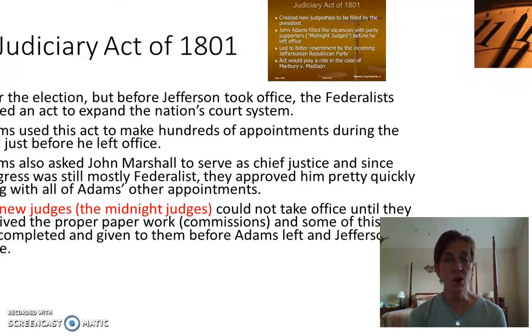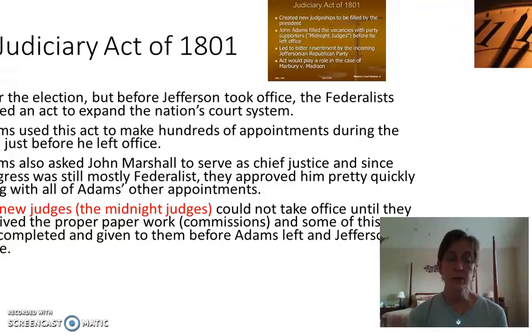Now, they cannot take office until they get the proper paperwork, and a lot of them did not receive the proper paperwork before Adams left office. This is his final scandal. Probably he should have kind of waited until the new president took office to let that guy put the judges in place, sort of like President Obama did with the Supreme Court appointment, although that's just one judge. But seriously, he probably should have waited instead of scrambling to put all these guys in place. But he wanted to make sure he had his buddies in place, is what it amounted to.